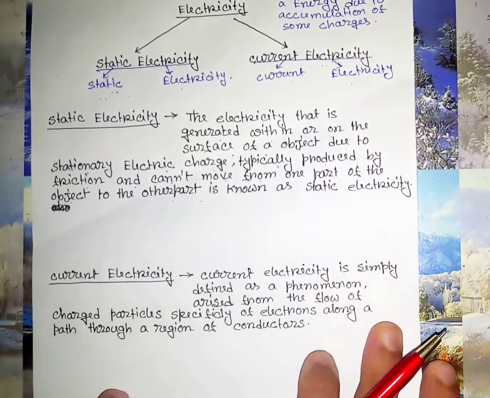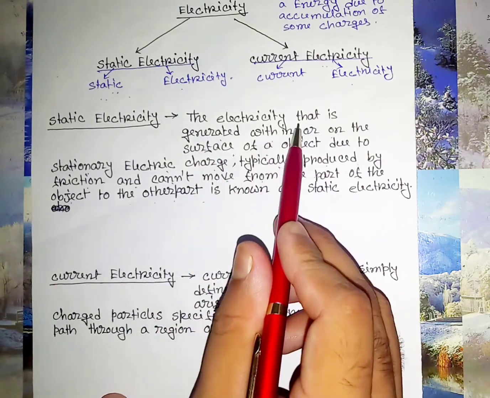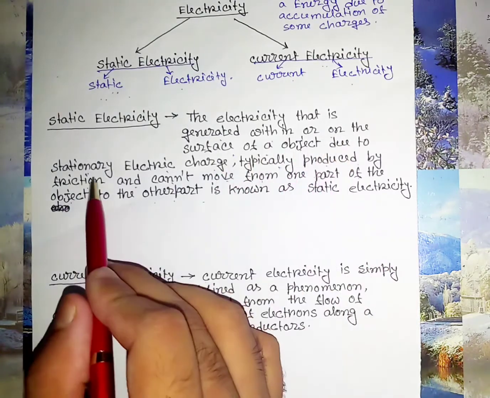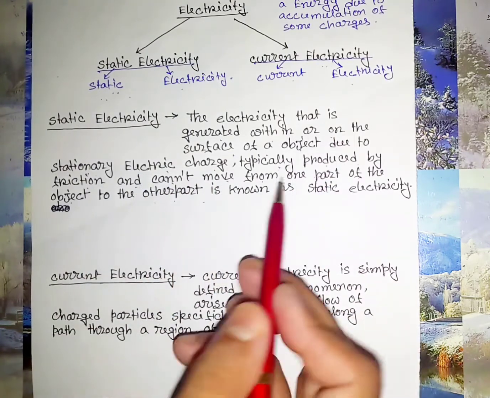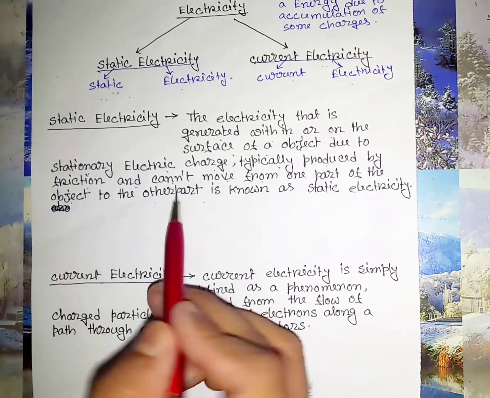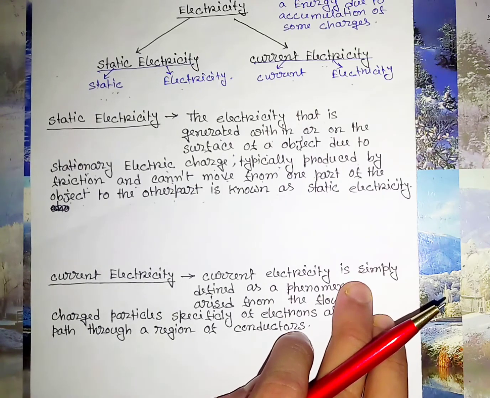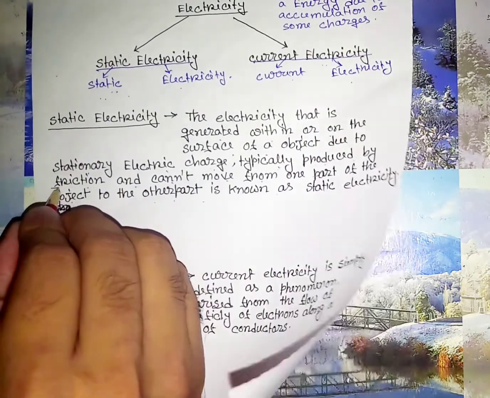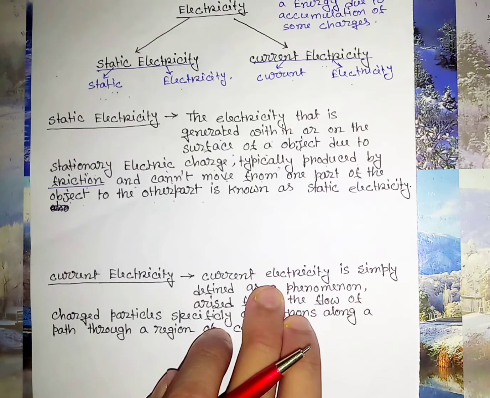Now, come to the proper description of static electricity. The electricity that is generated within or on the surface of an object due to stationary electric charge, typically produced by friction and can't move from one part of the object to the other part, is known as static electricity. Now, if you take a close look at the description, you will find a key word, that is friction. That means it clearly defines that static electricity is typically produced by frictional force.